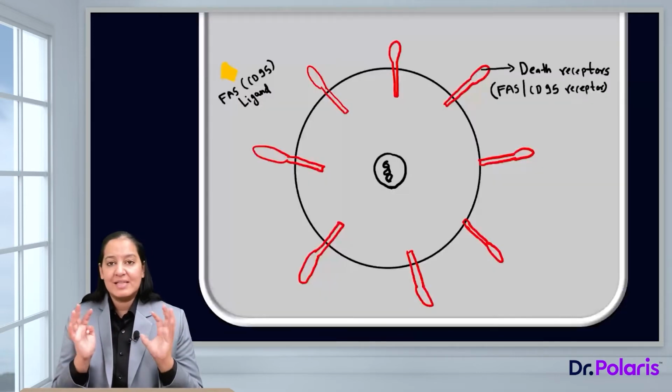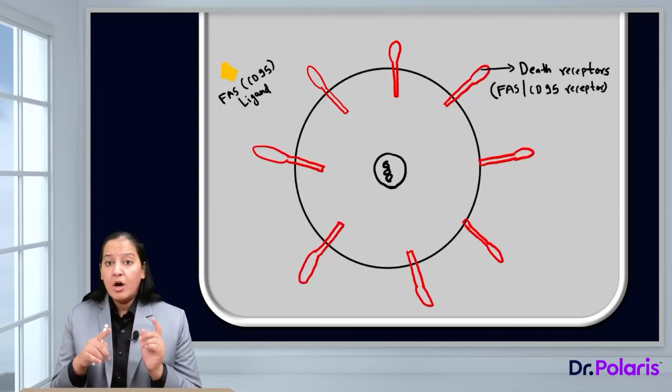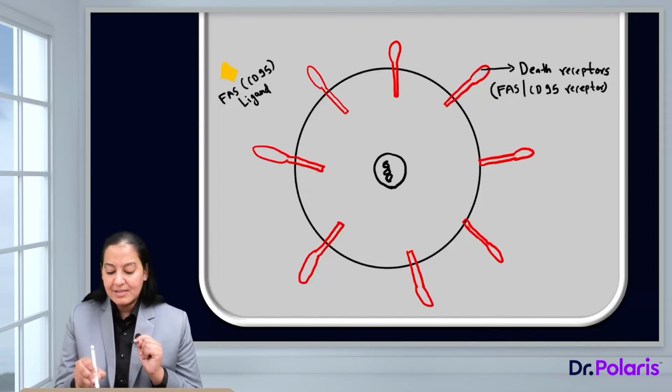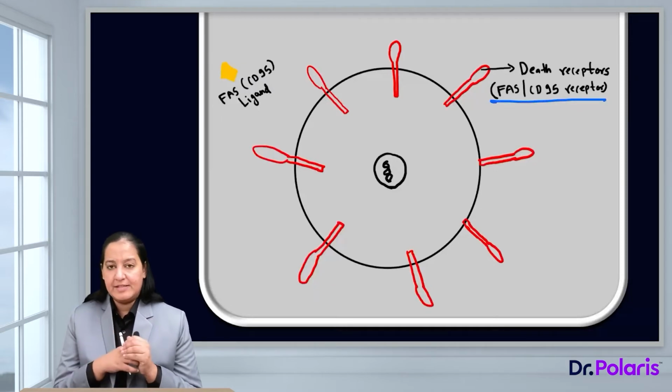Now see, here is a sketch diagram in front of you. Can you see a cell in this diagram? Can you see the nucleus of the cell? Inside the nucleus of the cell, there is double-stranded DNA. It is a very good diagram depicting the information. On the surface of the cell, you can see the red colored receptors which are death receptors. These death receptors are CD95 or FAS, one and the same thing, FAS or CD95 receptor, right?